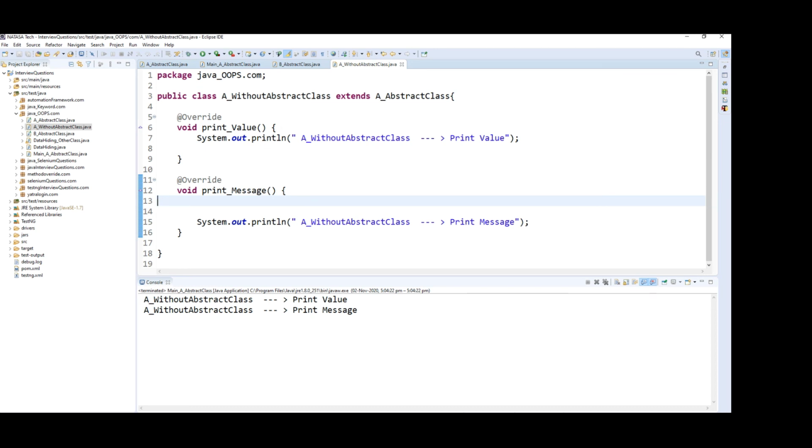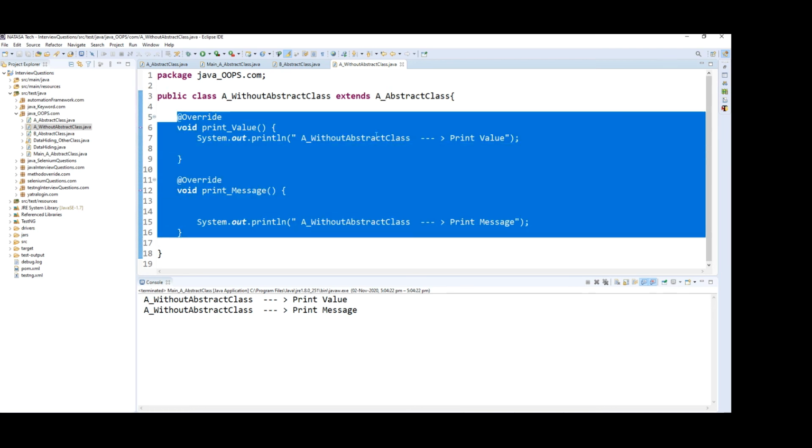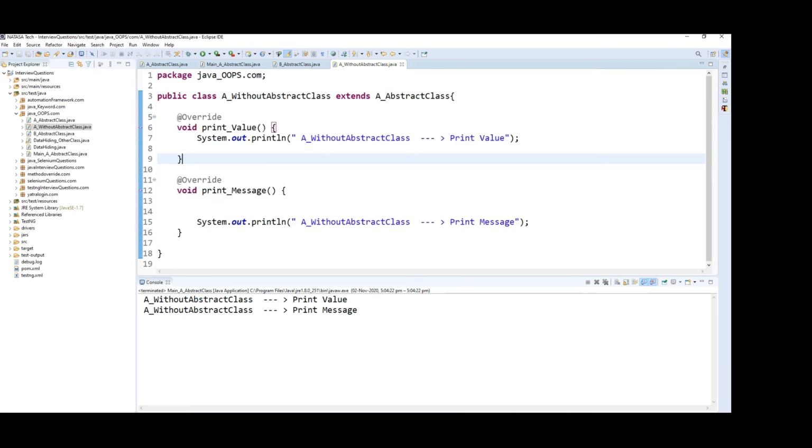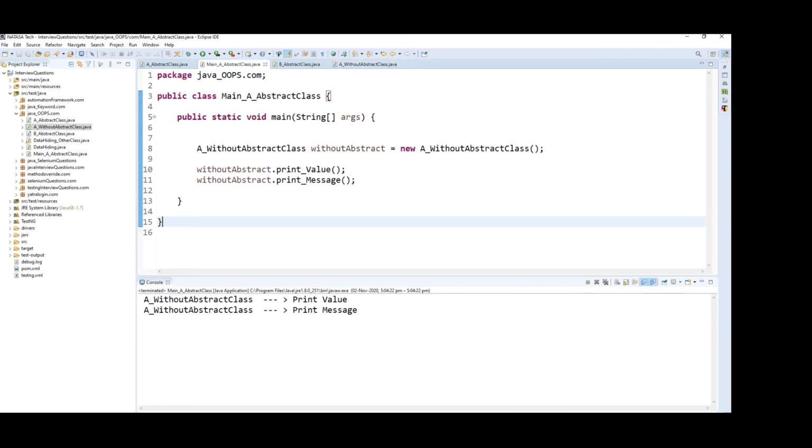So inside I'm going to implement the abstract methods, print value and print message. So here we created a public class, not an abstract class. So again I create a main method. Inside the main method I create a reference variable for the without abstract class one, which is the subclass or concrete class.